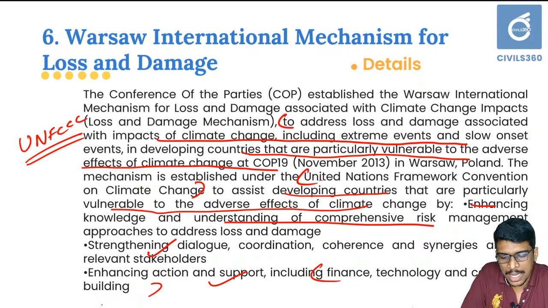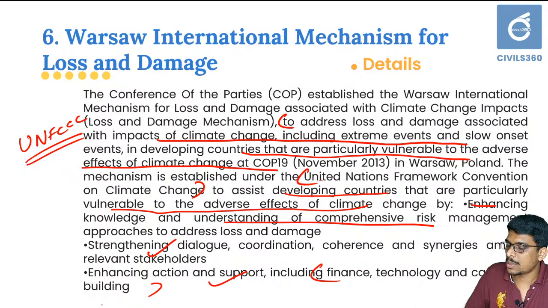There can be a statement that the loss and damage mechanism does not include extreme events, but it is not correct because it includes extreme events and slow onset events. Both are included under loss and damage. A second statement can be that it is provided to both developed and developing countries. No, it is only provided to developing countries. That is the Warsaw International Mechanism for Loss and Damage.